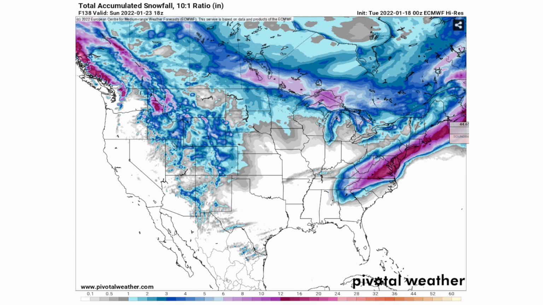And this pretty much whole pink swath could see upwards of 8 to 12 inches of snowfall. More of those bluish colors you'll see likely around 2 to 3, maybe 4 inches of snowfall, and in those light blues, likely around 1 to 2 inches, maybe a dusting of snowfall. Of course, this is according to the European model. We're going to look at the GFS here real quick.